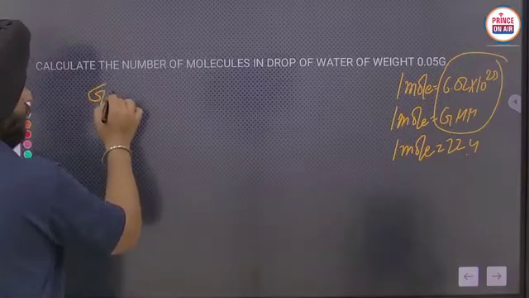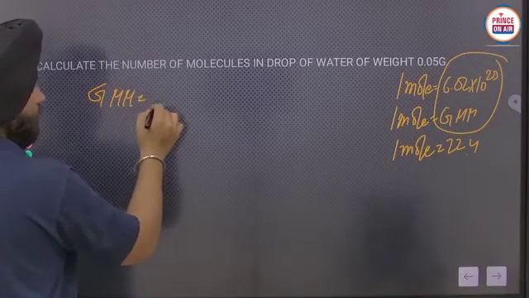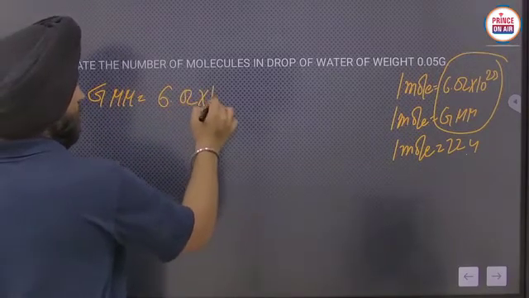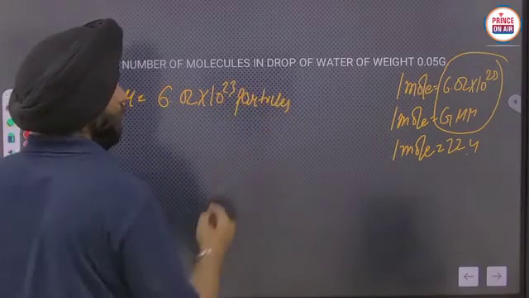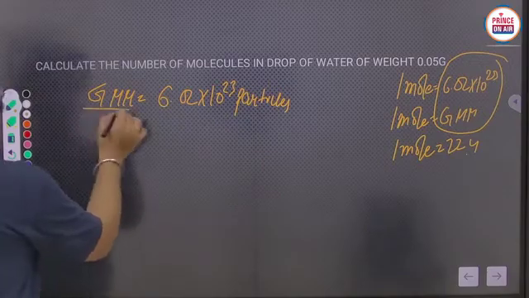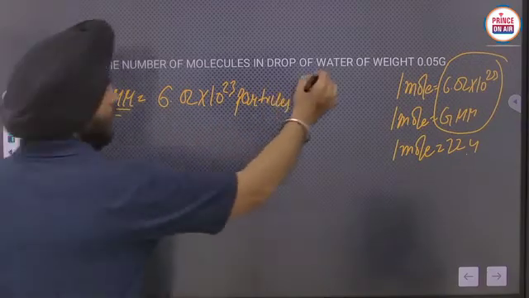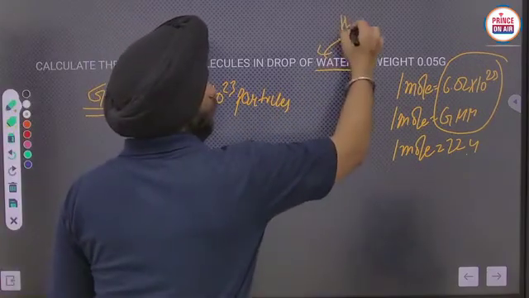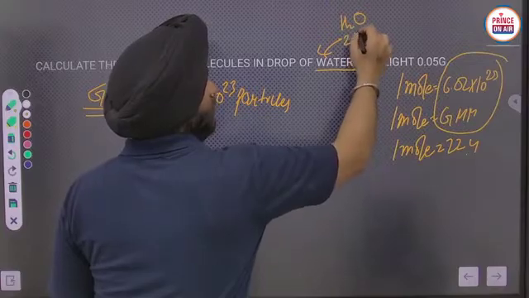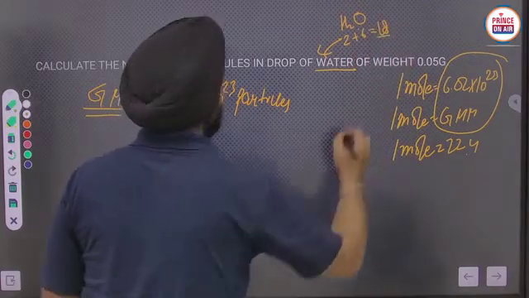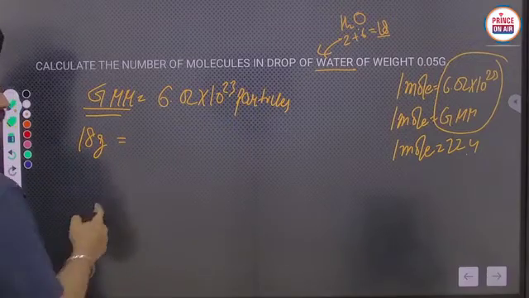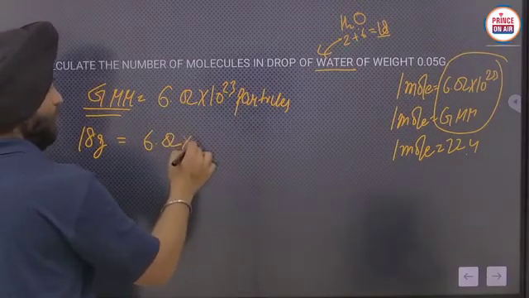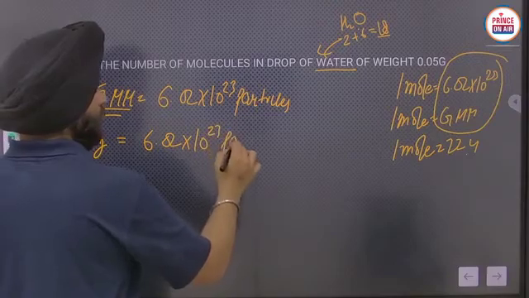So gram molar mass will carry 6.02 into 10 raised power 23 particles. Now the gram molar mass of water, as we all know, H2O, 2 plus 16, it will be 18. Okay, so 18 gram of water will carry 6.02 into 10 raised power 23 particles.